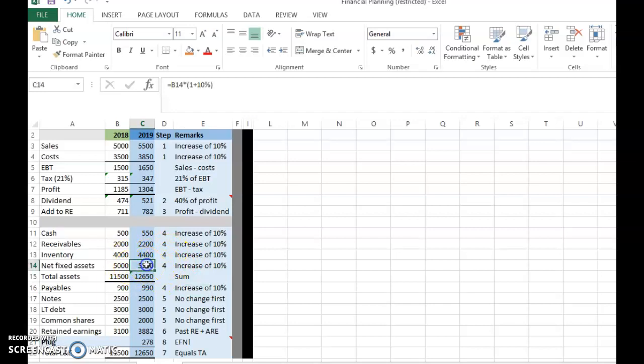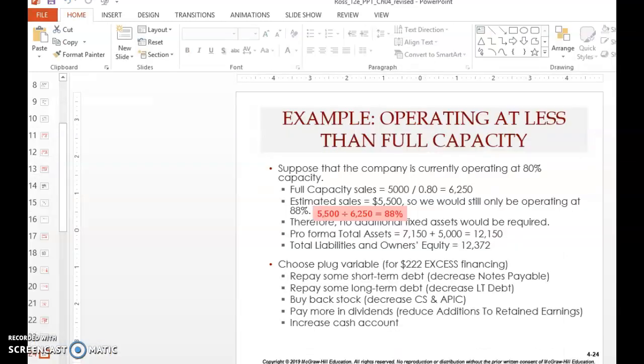So we indicated that this will remain 5,000, and therefore this EFN will become negative 228, because there will be excess supply of financing. Excess financing. Alright, so let's go back to the slides here.